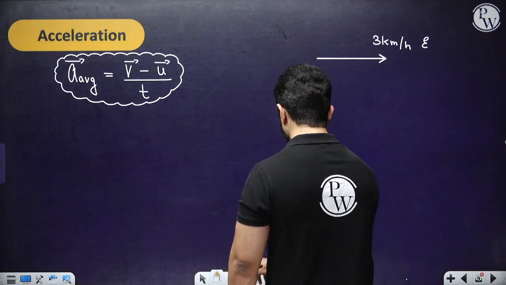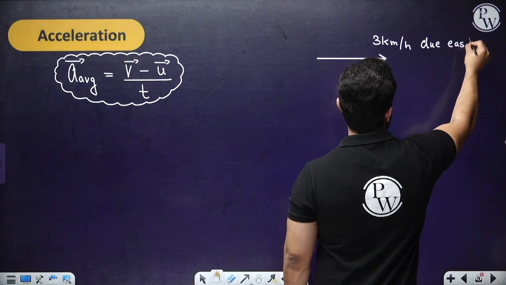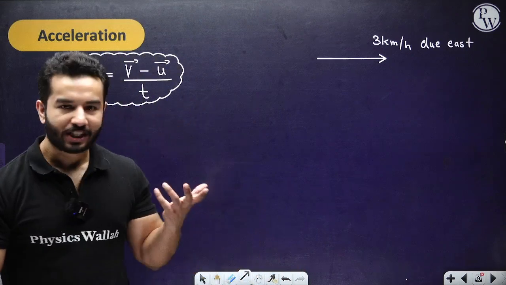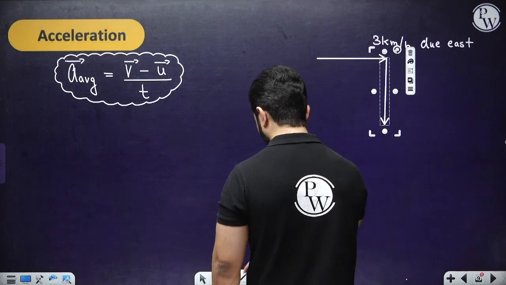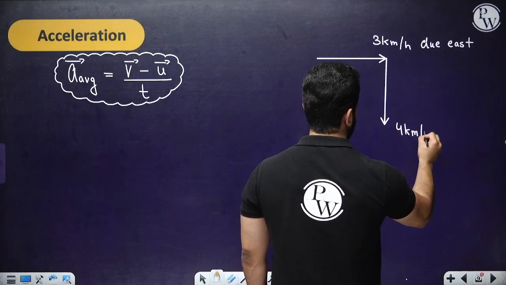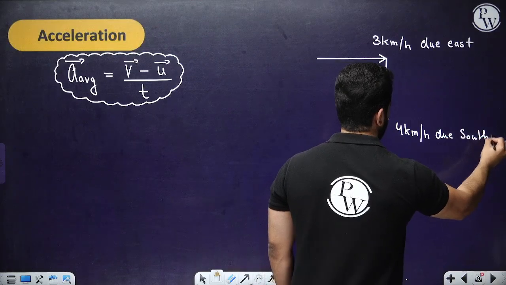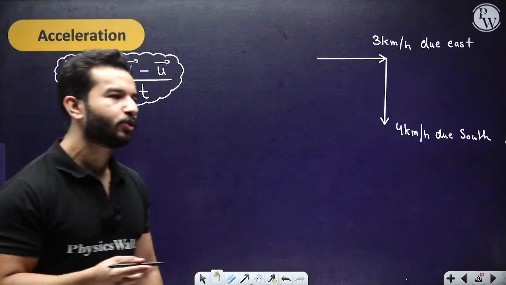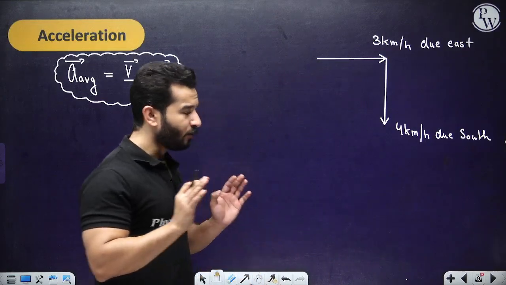This is due east, and then it changes its velocity to 4 km/h due south. Find the average acceleration, and when they say find the average acceleration, they mean to find the magnitude as well as the direction, right? So first of all, we have to do two things.